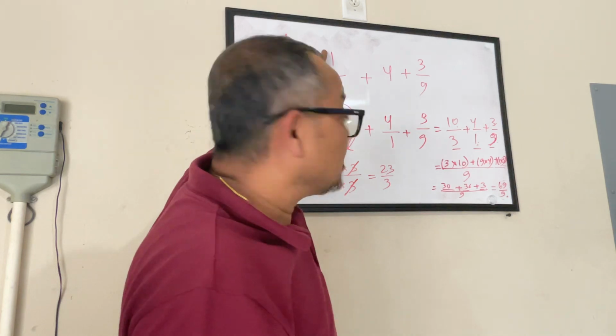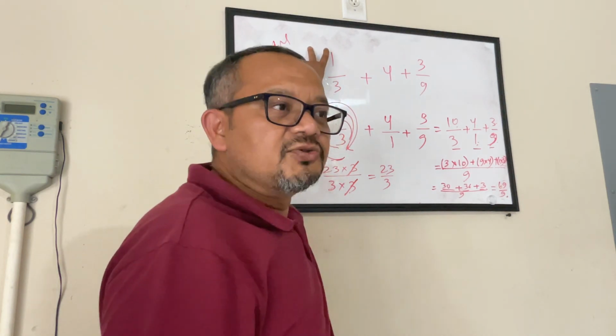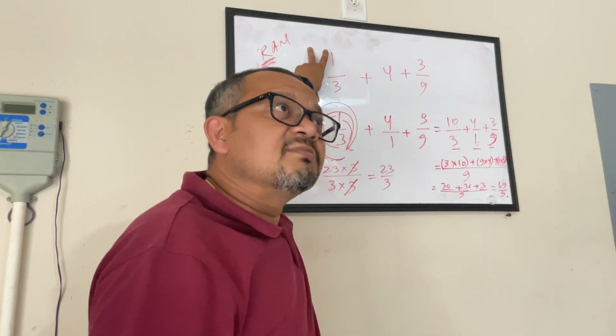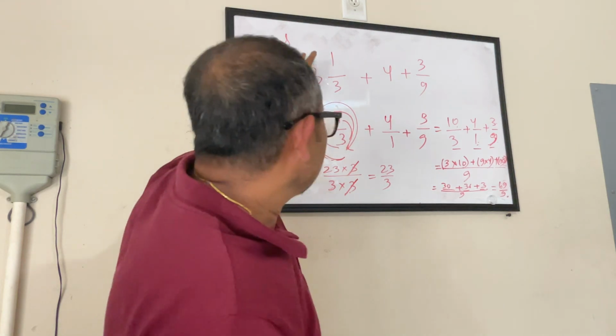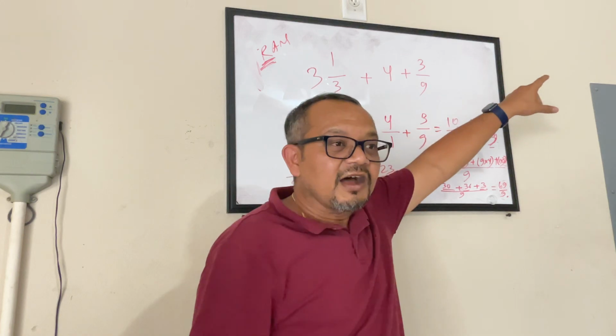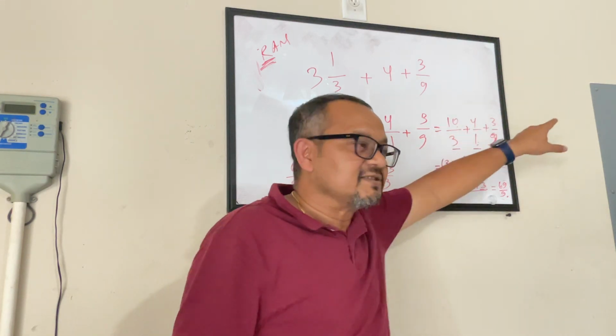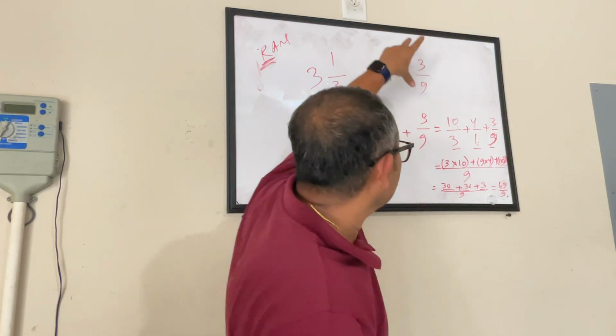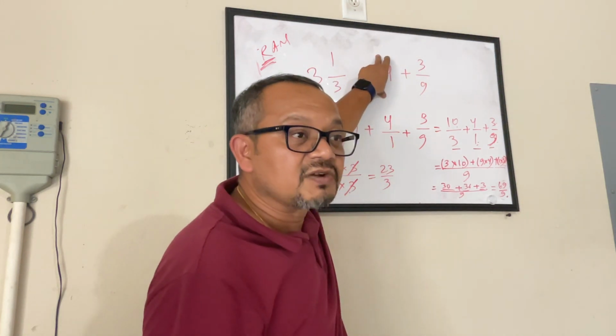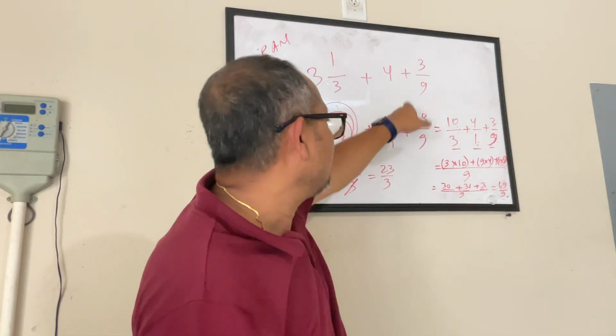Oh, I have a mixed number. Do I know what is a mixed number? Yes, I do. I can convert a mixed number into a fraction. Very nice. I always know fraction is my best friend. So when I am dealing with different types of numbers, I look out for my best friend, fractions. Meaning I convert everything into fraction. This is a fraction, nothing to convert. This is a whole number. I know how to convert it to a fraction just by putting it over 1.